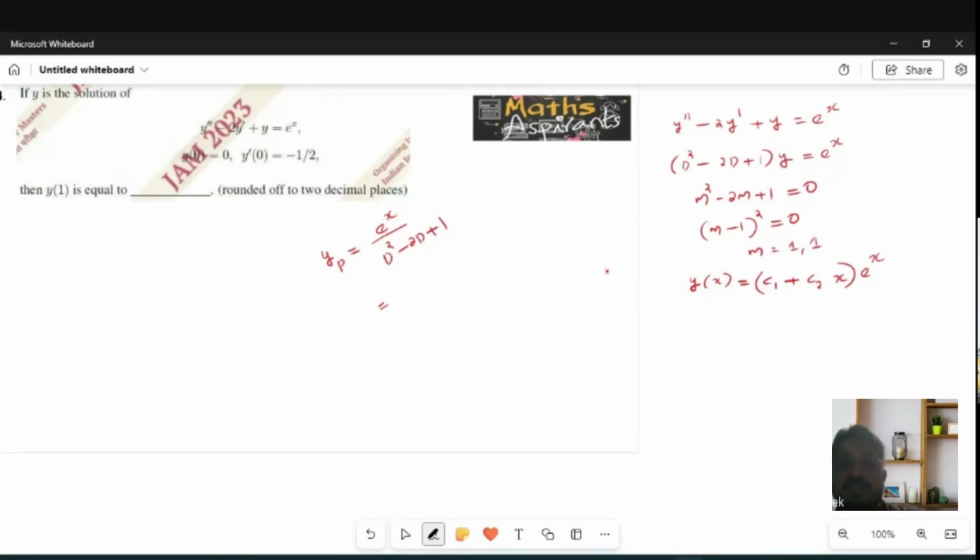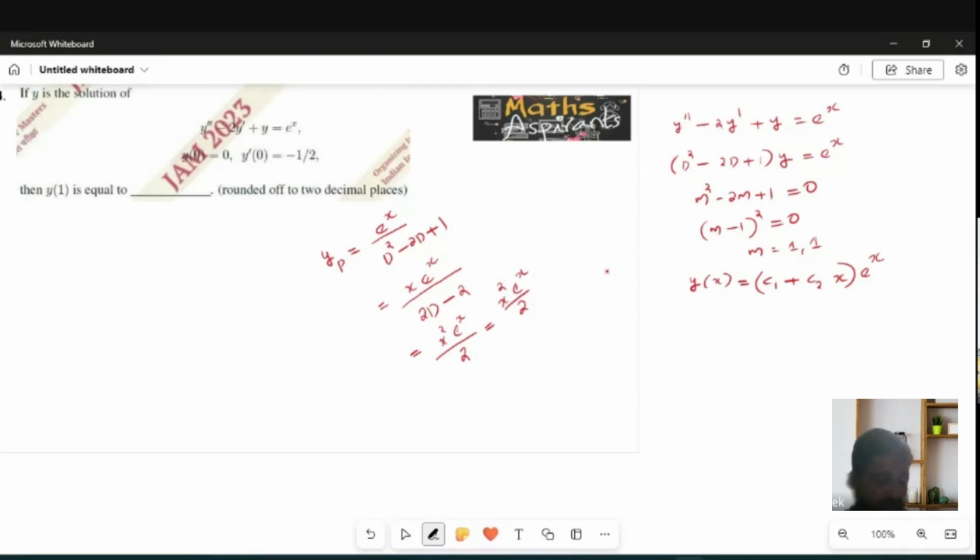So you multiply by x and differentiate: x e raised to x, and the derivative is 2D minus 2. Then you substitute again the value of a: 2 into 1 minus 2, again 0. Then again you multiply with x and differentiate it: x square e raised to x, and the derivative of 2D minus 2 is 2. So this is the particular integral, x square e raised to x by 2.